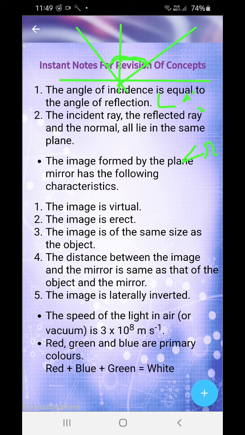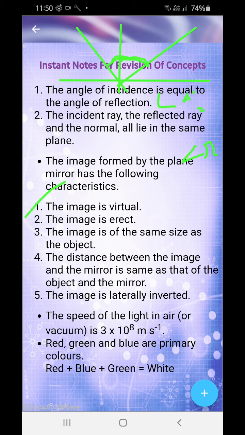Now, the image formed by a plane mirror has the following five characteristics. You need to learn them. You may take a snapshot. Take a snapshot of this also. The whole page, I'll give you time to take a snapshot. But before that, listen. The image is virtual. The image is erect. The image is of the same size as the object. The distance between the image and the mirror is the same as that between the object and the mirror. The image is laterally inverted.